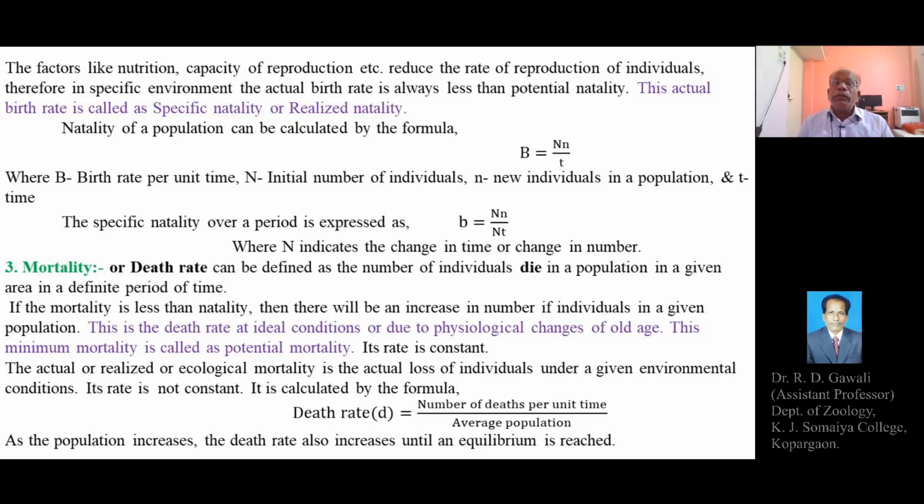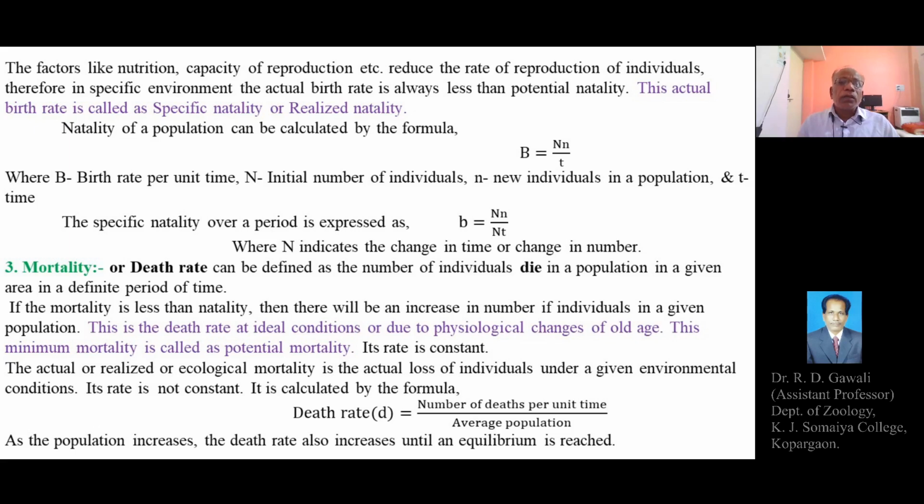Good morning, everyone. Last time we continued with the third topic, population. In the last lecture, we explained the first two characteristics of the population, such as population density and natality. Today, we are going to explain the third characteristic of the population, that is mortality or death rate.